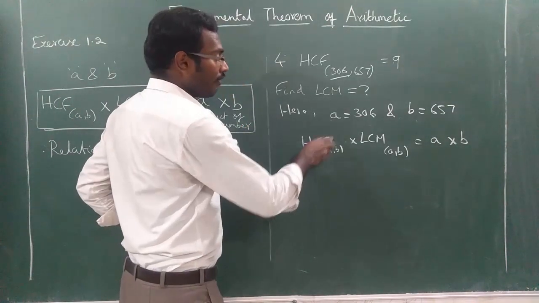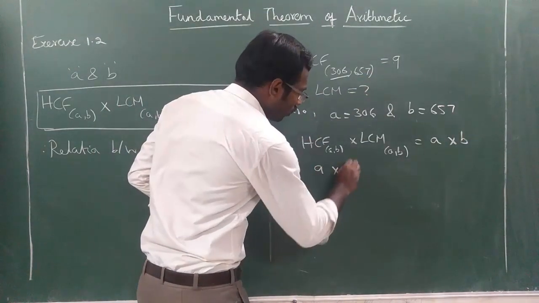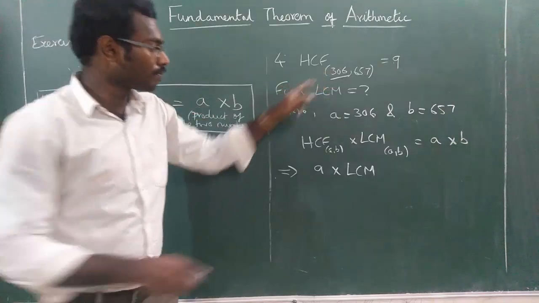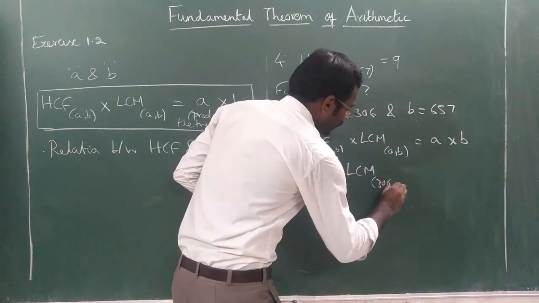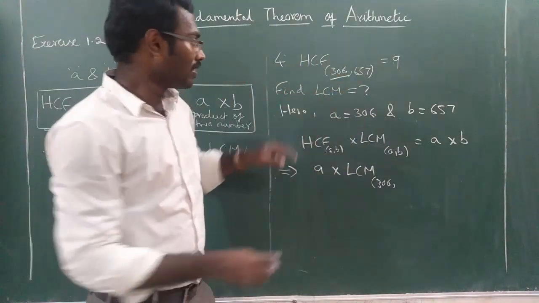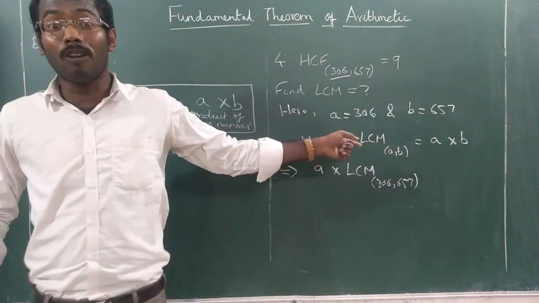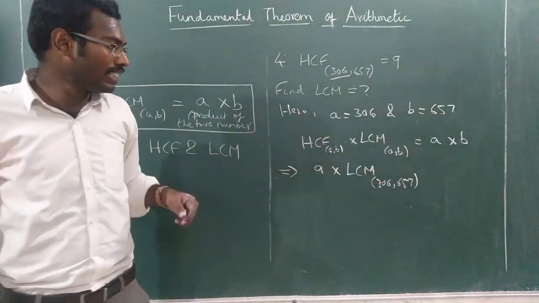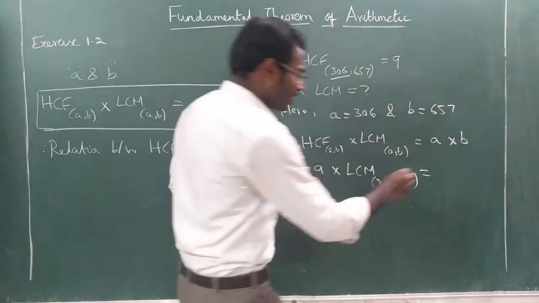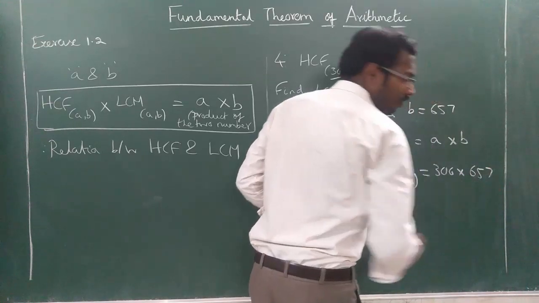What is HCF? HCF is 9. So 9 into LCM of, what is the A comma B value? 306 comma 657. Are you all following me? Very easy sum, can be asked in 1 mark or 2 marks. So that is equal to A into B. What is your A? A is 306 into B is 657.